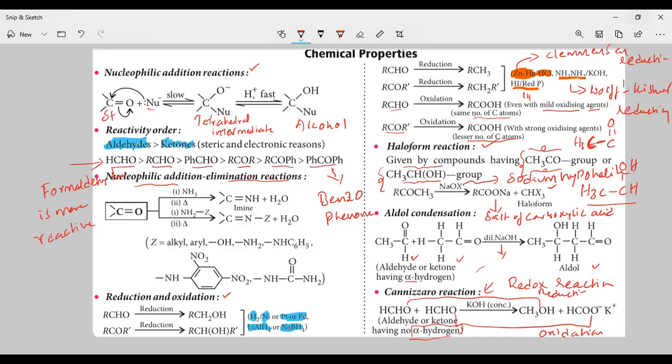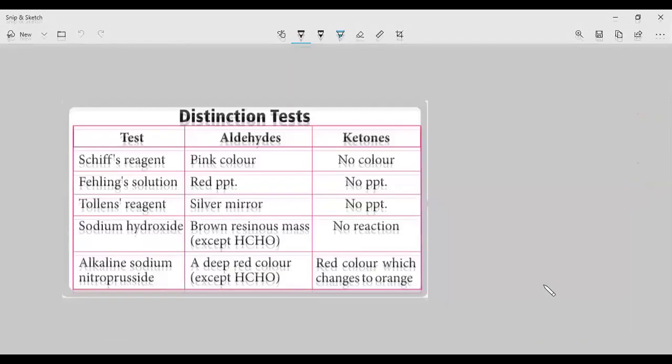Next, let us go to the next slide. In this slide, next I am going to discuss the distinction tests between aldehydes and ketones. See here, distinction tests between aldehydes and ketones.